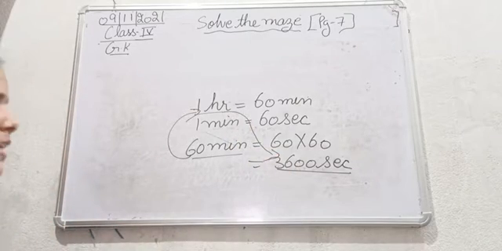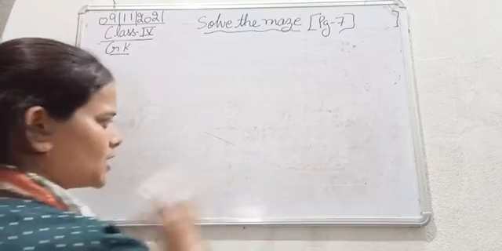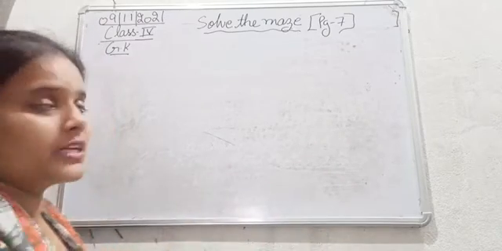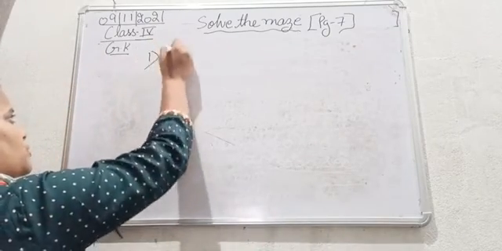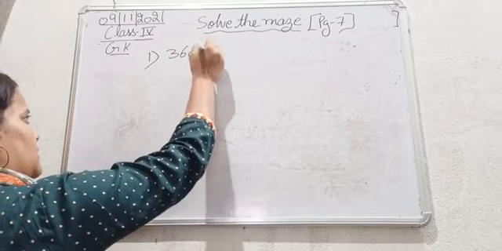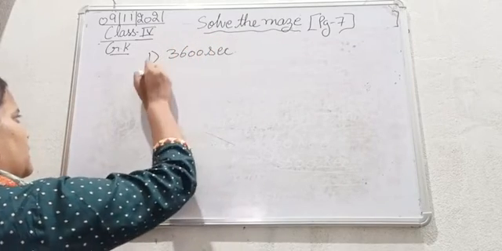So how many seconds are there in 1 hour? That is 3600 seconds. So the answer for the first one is 3600 seconds.